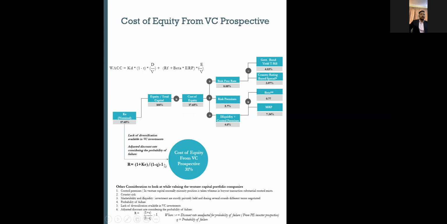These factors should be considered, where this Q represents the probability of failure, right? Once you assign some probability of failure to a startup company, you will get a higher cost of equity. Here the higher cost of equity represents the higher expectation from a VC point of view, right?